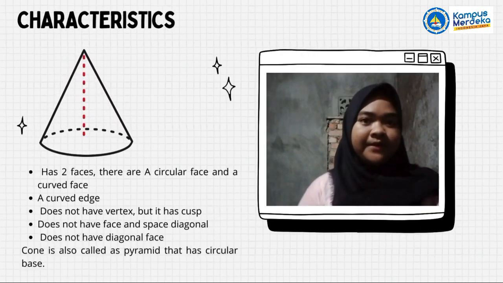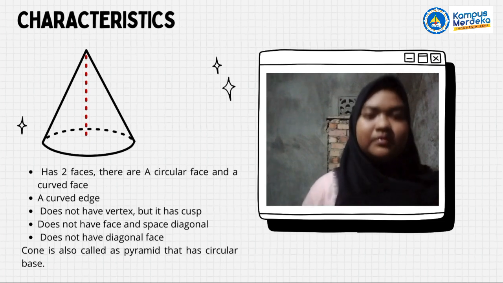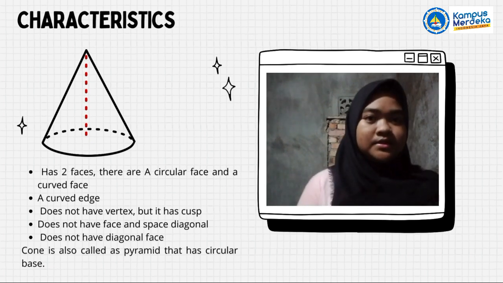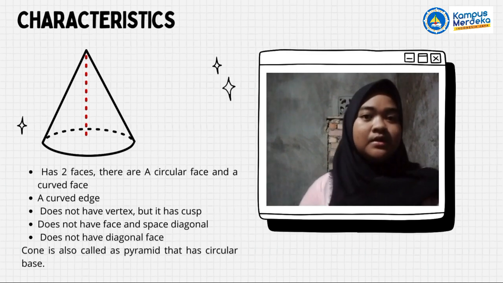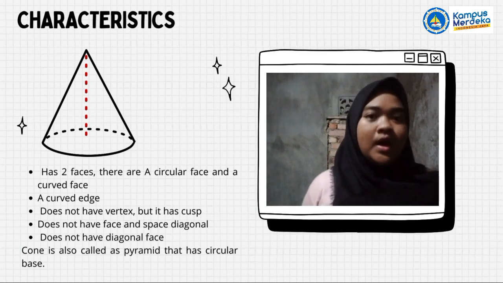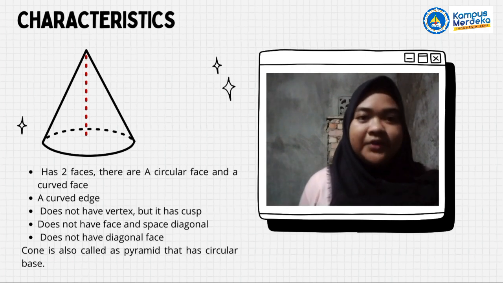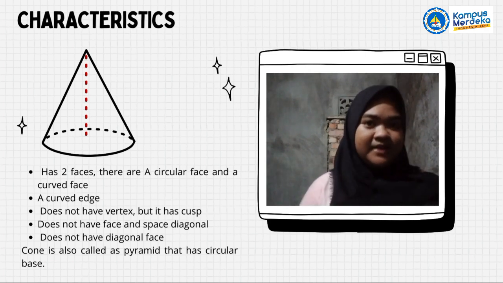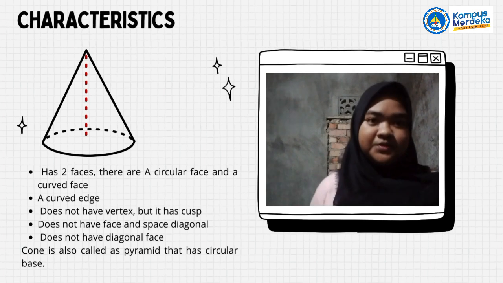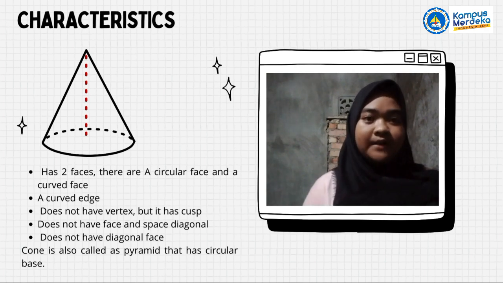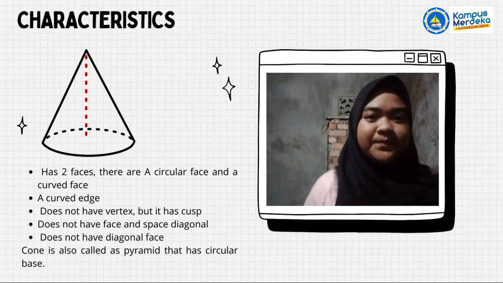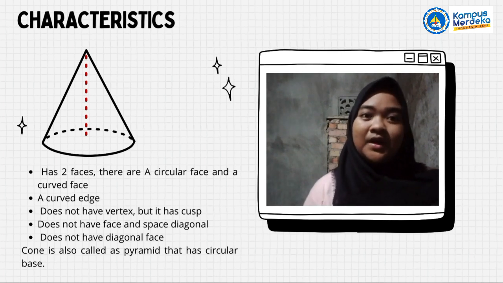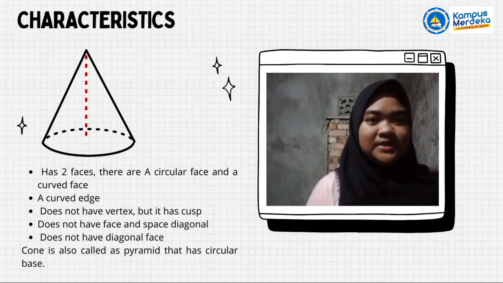Next, there are five characteristics of a cone. 1. Has two faces, a circular face and a curved face. 2. One surface edge. 3. Has a vertex and it has curves. 4. Does not have face and space diagonals. 5. Does not have diagonal faces. A cone is also called a pyramid that has a circular base.